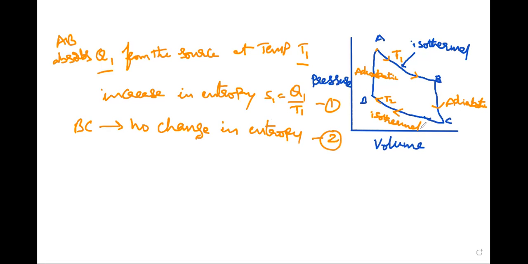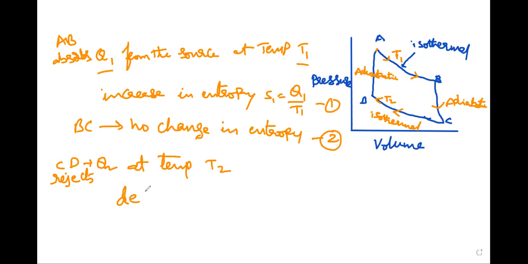And again CD, during this isothermal compression CD, the working substance rejects a quantity of heat Q2 at temperature T2.